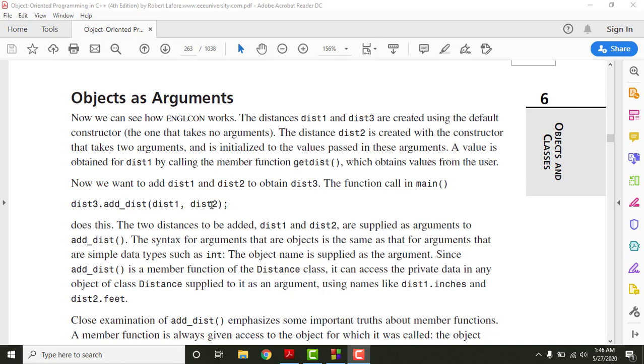So this syntax is valid only when these objects and these member functions belong to the same class, right? Otherwise you will get an error, because the function will not have access to the data, and therefore it will not be able to perform its task. The data is hidden, the data is encapsulated. That means only the member functions can access the data, and the data is basically accessed with the help of objects. So objects call the functions, the functions access the data, and hence this syntax is only valid when the objects and the member functions belong to the same class. So it will work very fine.